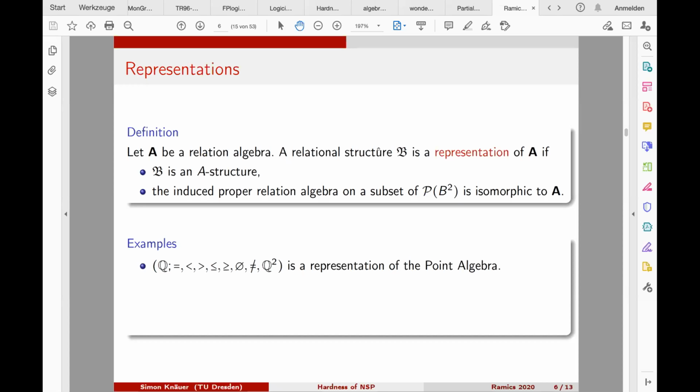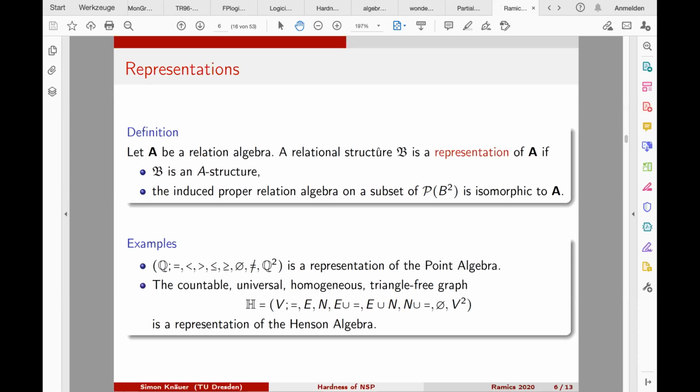If you look at the relational product of an order, then it's clear that less than times less than is less than. A second example for this Hensen algebra, one representation could be a countably infinite graph which contains all the triangle-free graphs as subgraphs. So this means triangle-free with respect to the edge relation, and all these finite graphs are subgraphs of this infinite graph, and such a graph exists. And if we expand the structure by the non-edges and the equality and all unions of these relations, then we have a representation of this Hensen algebra.